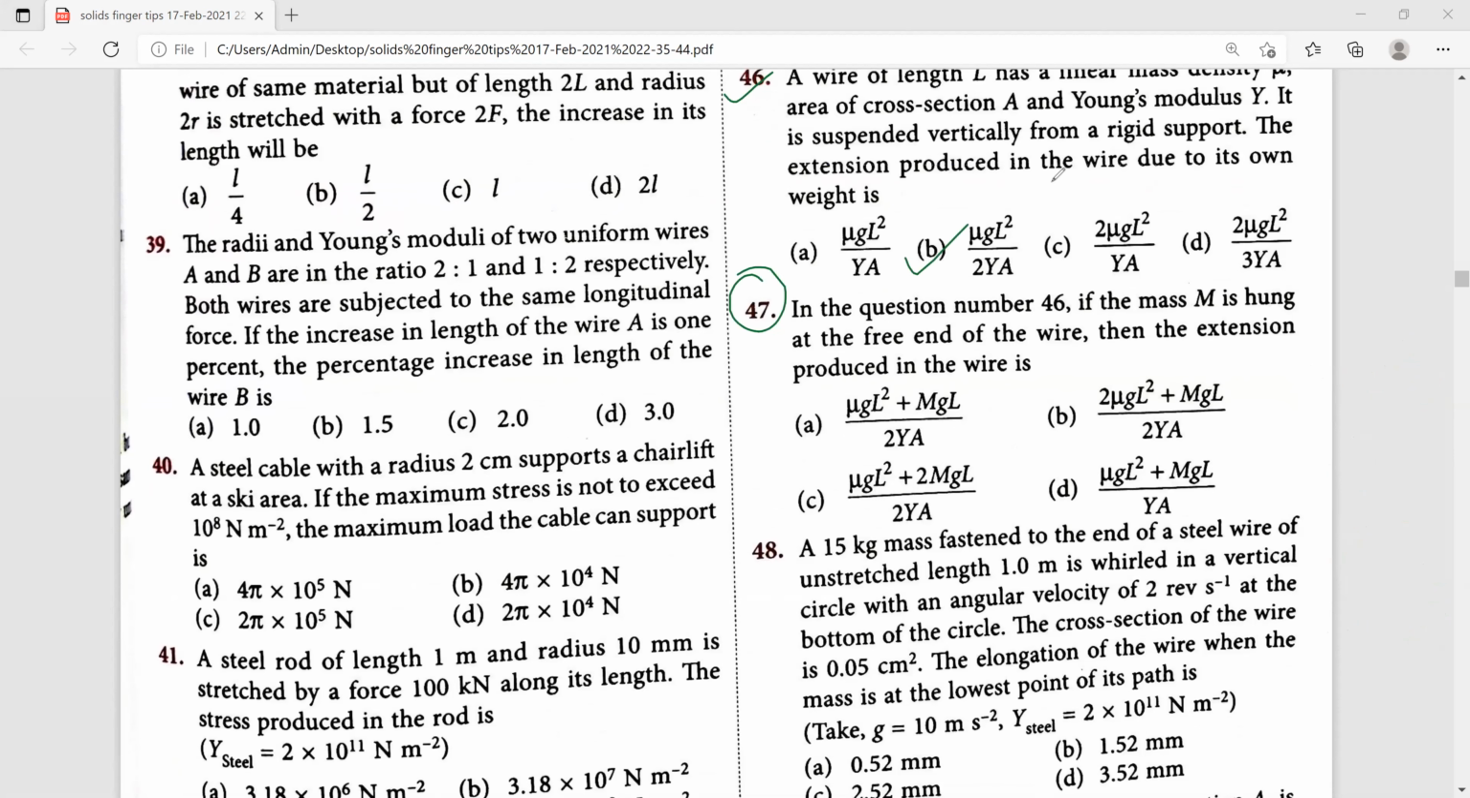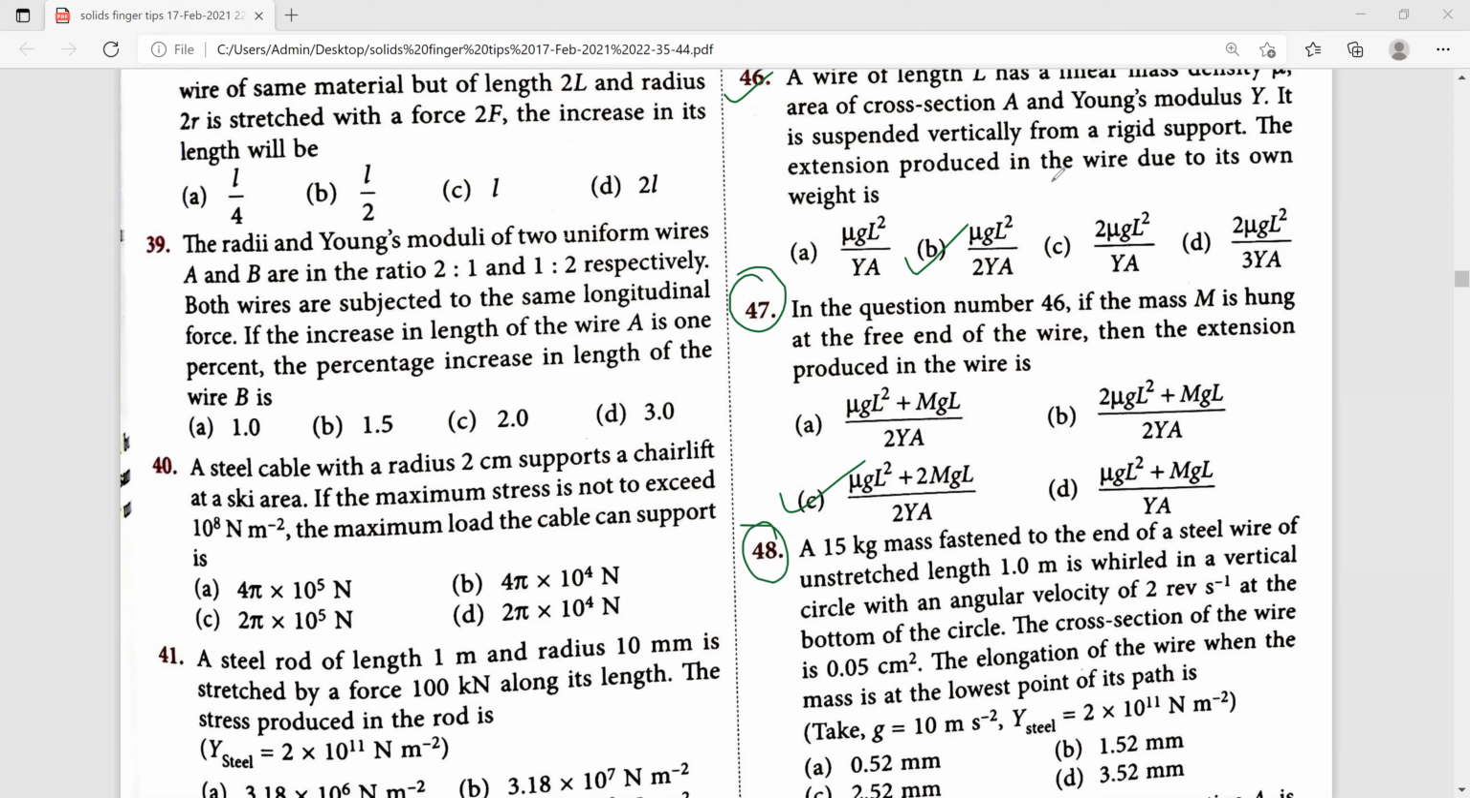Next, 47th one. In question number 46, if a mass M is hung at the free end of the wire, then how are we going to represent the extension produced in the wire? That is represented by equation C here. How we get that, just go through the theory concept, and then you can easily identify it.